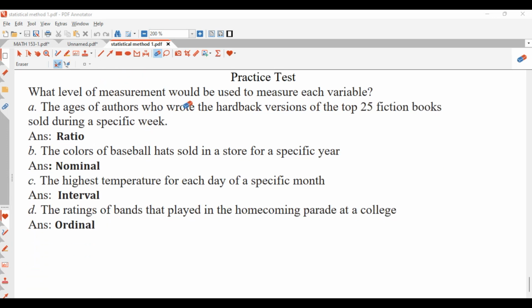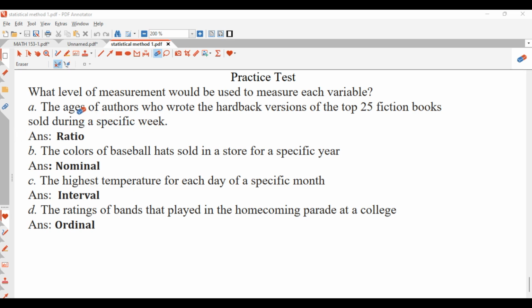So we have a practice test for the levels of measurement. So we ask, what level of measurement could be used to measure each variable? A says the age of authors who wrote the hard copy version of the top 25 fiction books sold during a specific week.